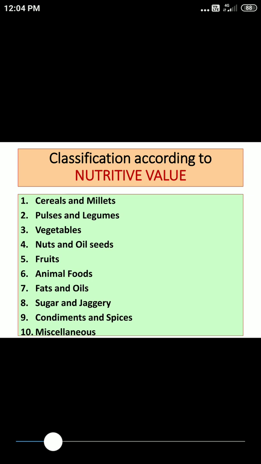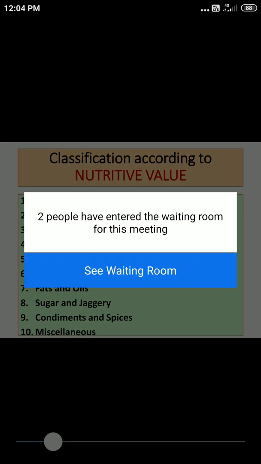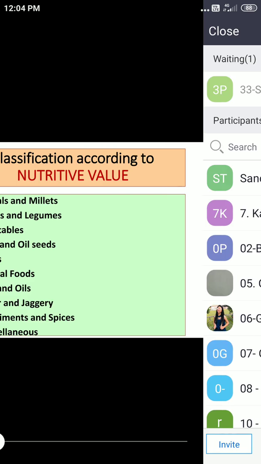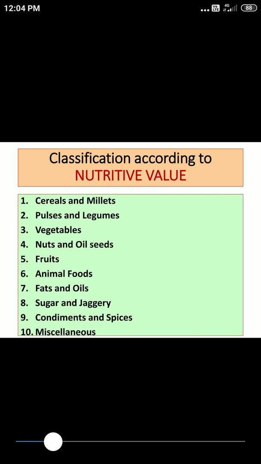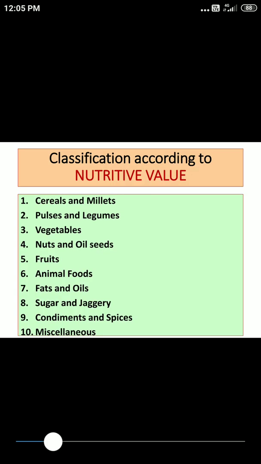Classification of food based on nutritive value: cereals and millets, pulses and legumes, vegetables, nuts and oilseeds, fruits. Next in ranking are animal foods, fats and different types of oils that we consume in our diet, sugar and jaggery, condiments and spices, and finally miscellaneous foods.